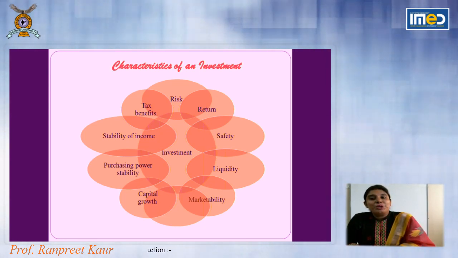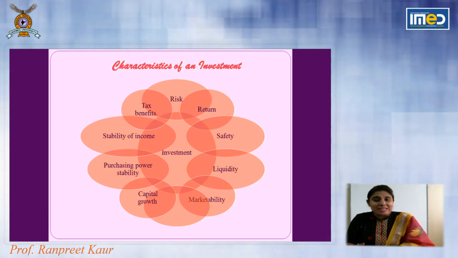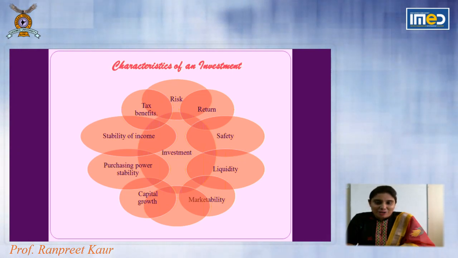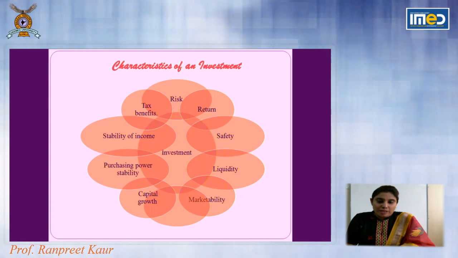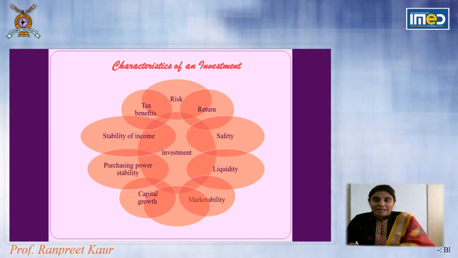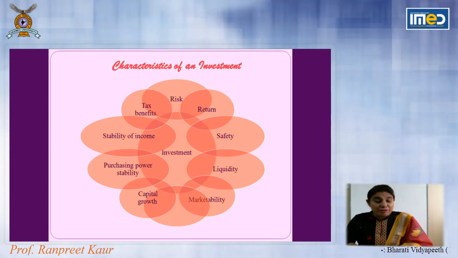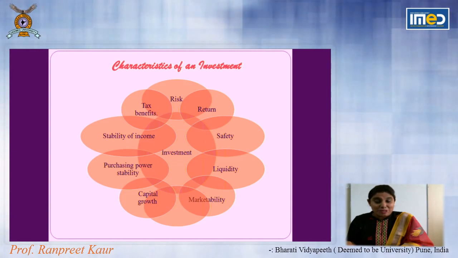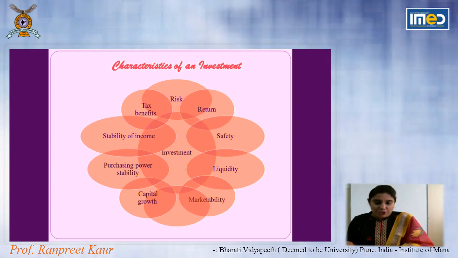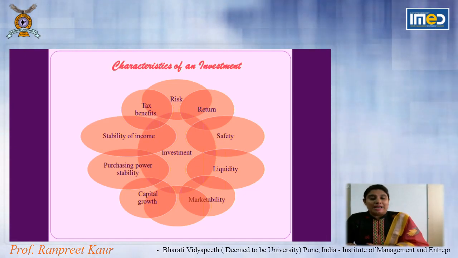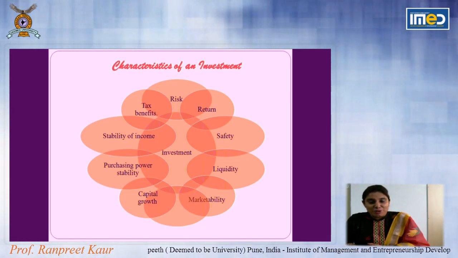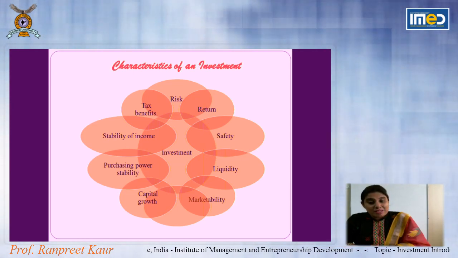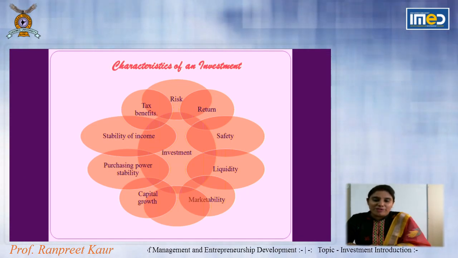So whenever we do any investment, we look for at least a minimum rate of return so that we can cope with the inflation rate in the economy. If the inflation rate is 7% or 8%, we should look for an investment option which gives us a minimum of 6 or 8% return so that we are able to cope with the inflation. So purchasing power stability means we should select an investment avenue which gives the minimum rate of return required to cope with inflation.